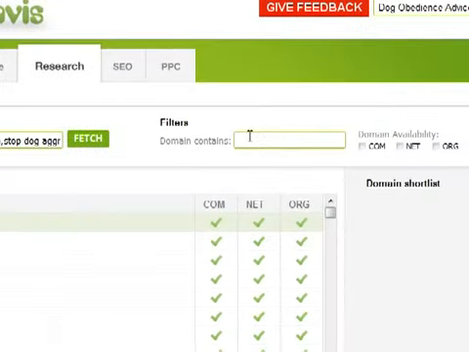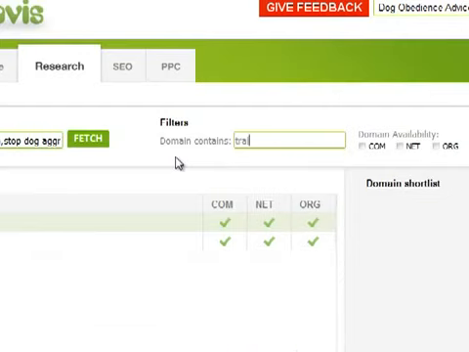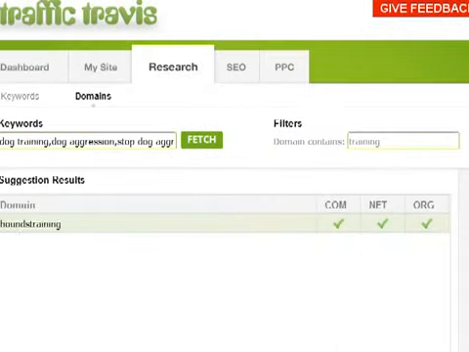Just simply type in, for instance, if I wanted training in the domain name, then I'd just write training, and it's found Hounds Training as one of the suggested domain names.